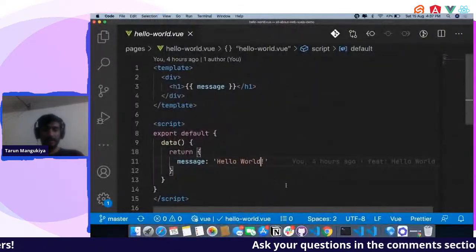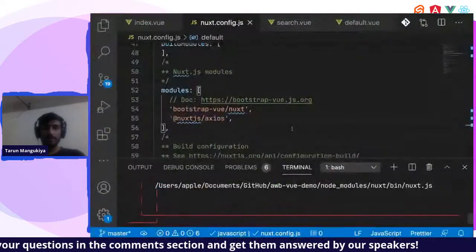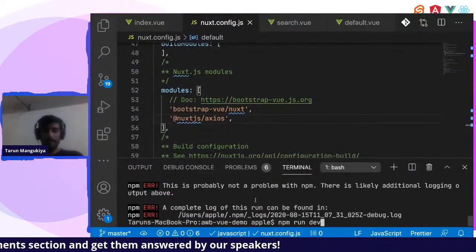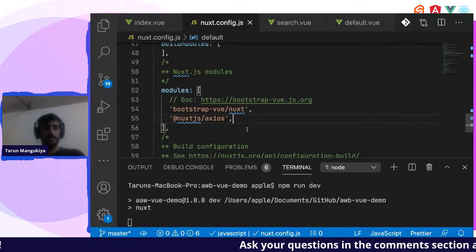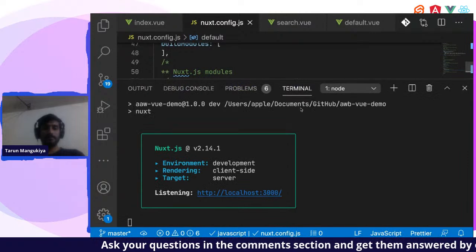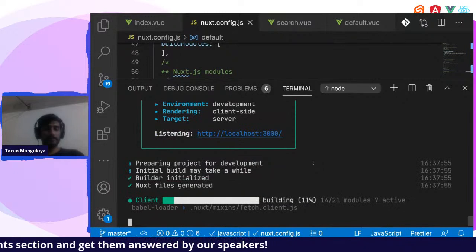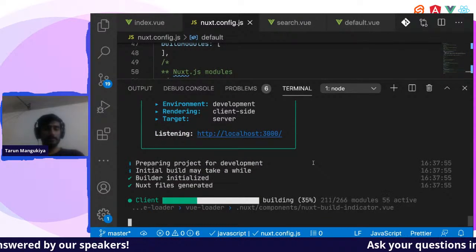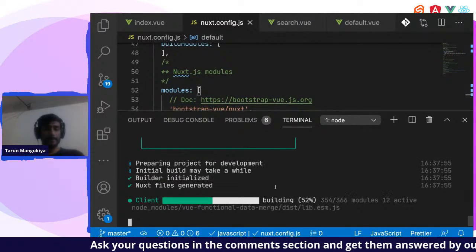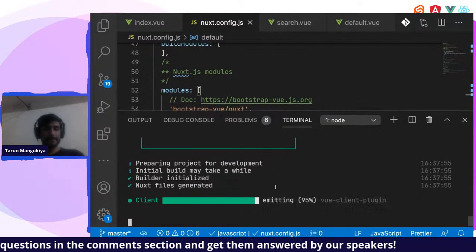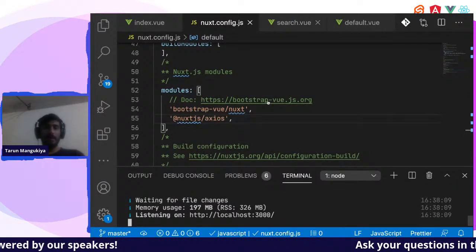Yeah, it's ready now. Wait, I'll just move this desktop. Okay, cool. Let us run npm run dev again. Okay, it's running. And let us make an API call.